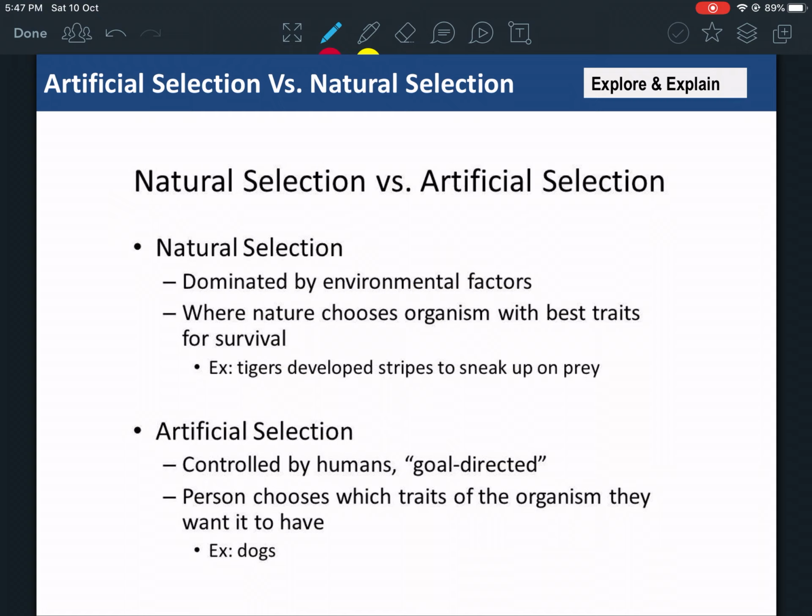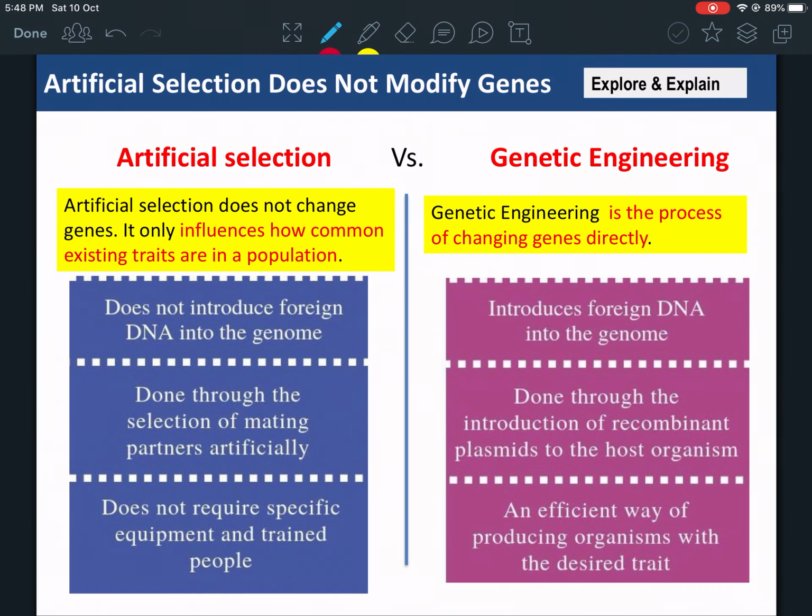You can also see another comparison here. Natural selection is dominated by environmental factors, and it's the best traits for the survival of the species. Artificial selection is controlled by humans, and it's people who choose the traits. So these two comparisons are very similar. We also need to compare artificial selection with genetic engineering, because people think that with artificial selection humans are changing the genes. They're not. They're just crossbreeding the genes that they want.